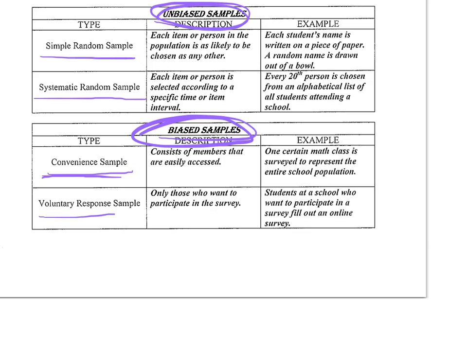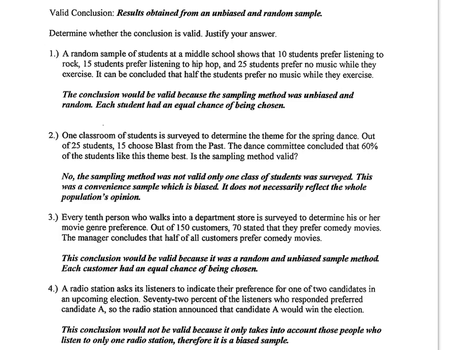We have a voluntary response sample. Voluntary meaning you don't have to. So the description is only those who want to participate in the survey. Why that's not so good is because students at a school who want to participate in a survey fill it out online. Some students might not have access to online. Some students might not care enough to do that online survey. So it's only those who want to, therefore making it biased. So here are some of our examples.